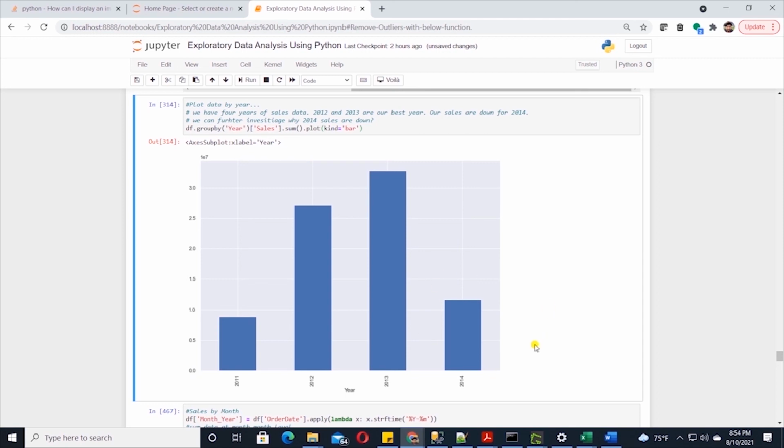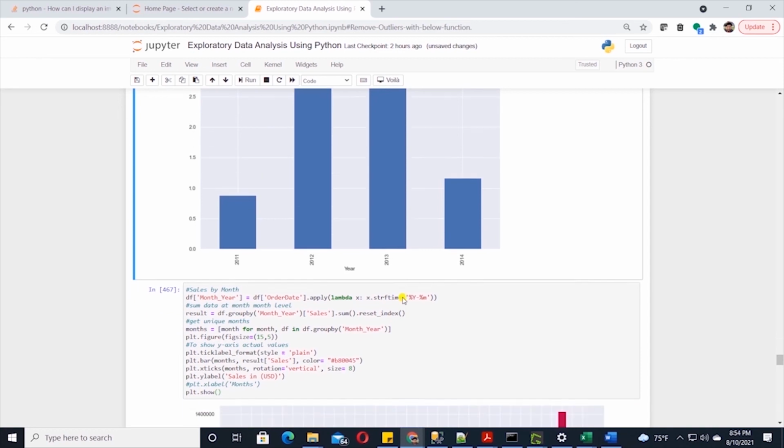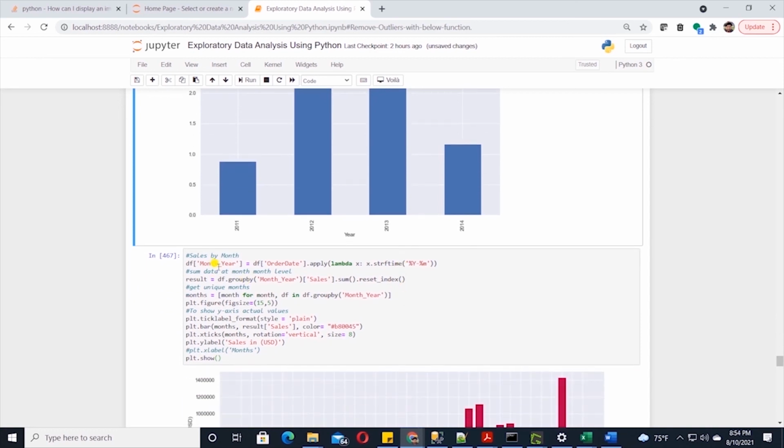However, in 2014, we see a huge decline. We can further analyze the data to see why the sales are decreasing. Let's go ahead and create another feature, month_year. We are applying a lambda function and formatting the date as string year-month. Then we group the sales by this new column.